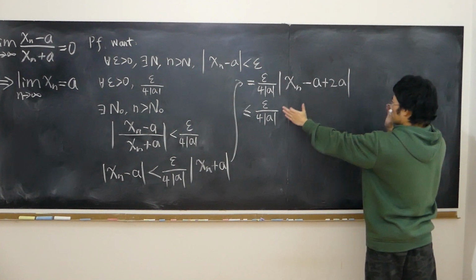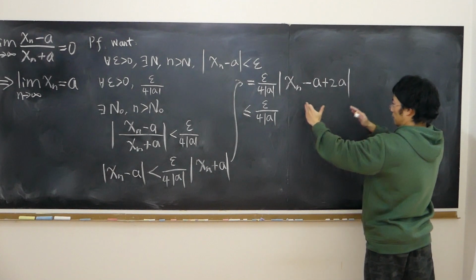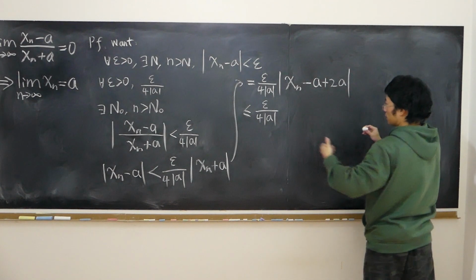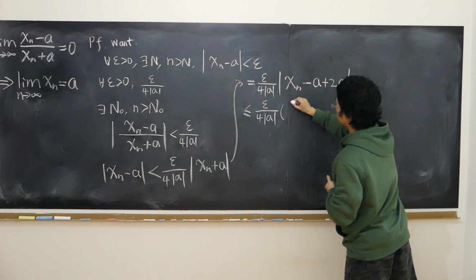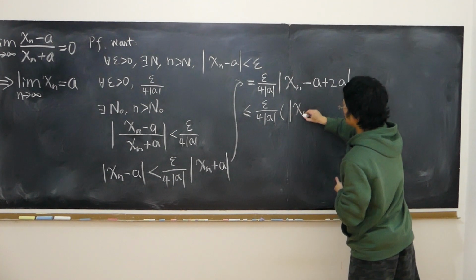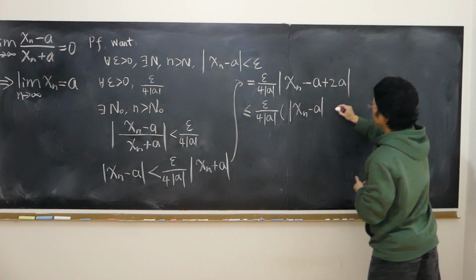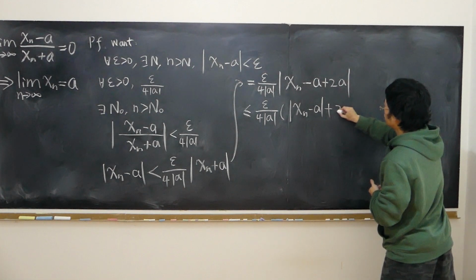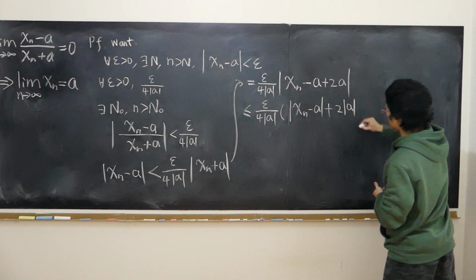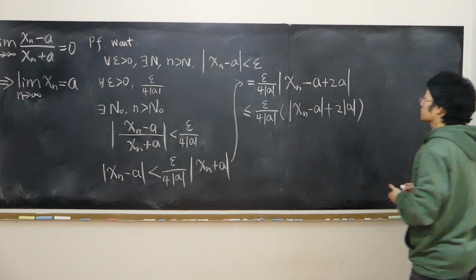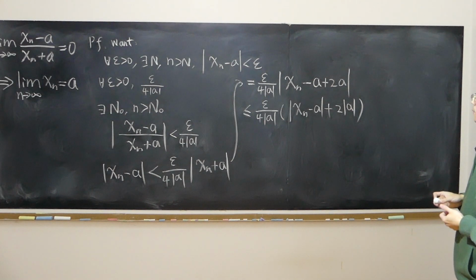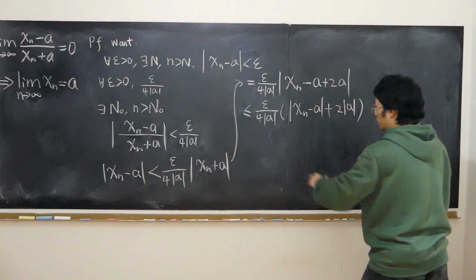That is splitting the absolute value into two absolute values, the triangle inequality. Okay, expand the bracket now.